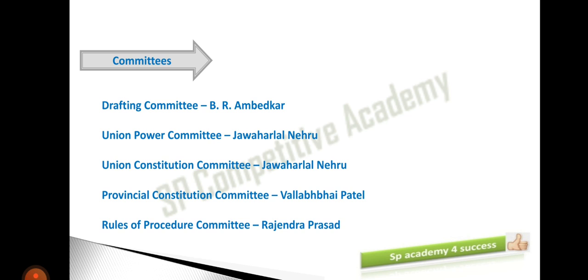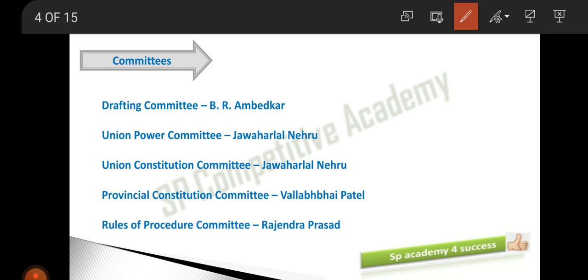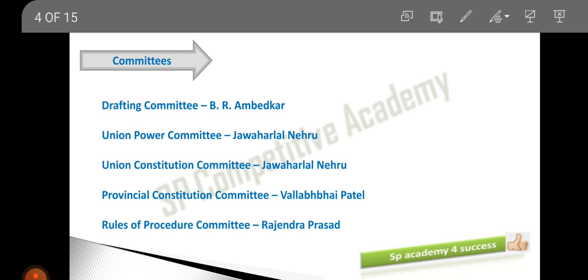Now, moving on. We have many major committees, and the major committees with their chairmen have been listed here. For the drafting committee, Ambedkar ji is there.